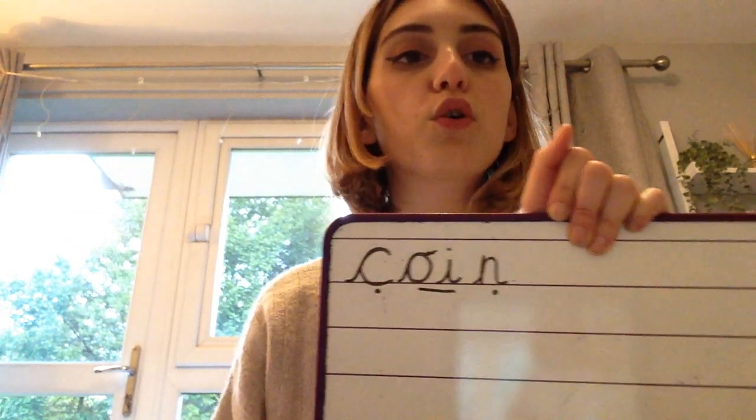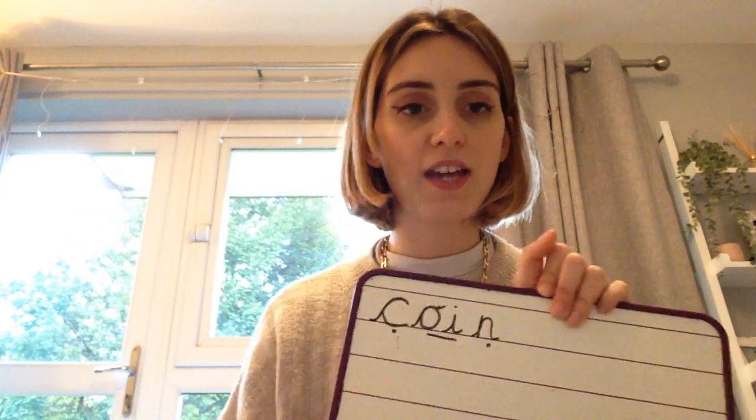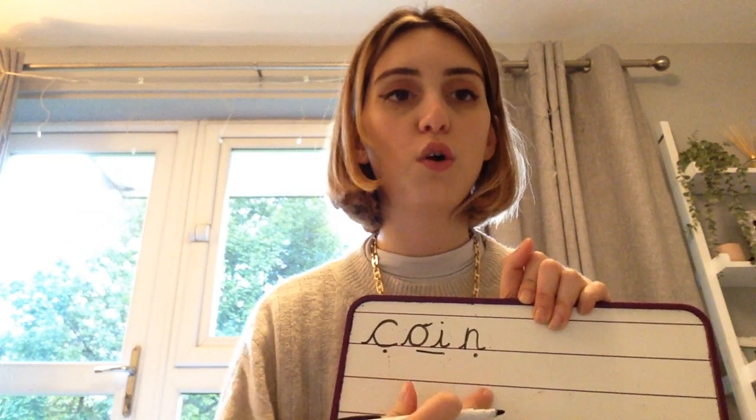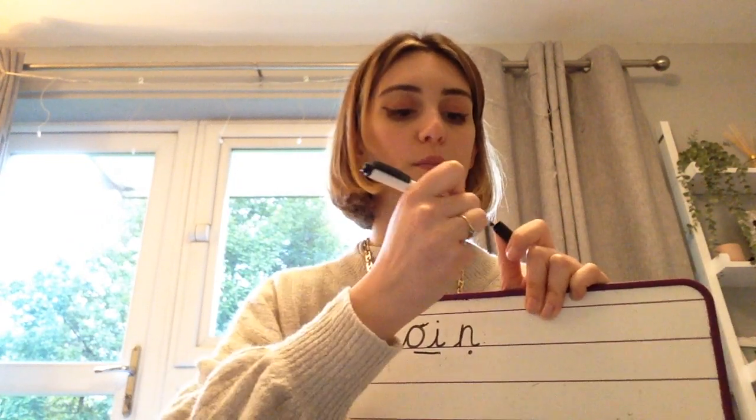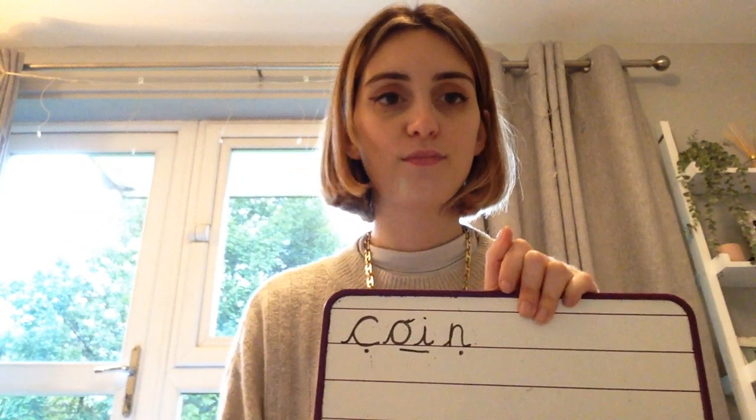It's the n sound for Nobby's net. So I've got to sweep up, go down Nobby, and over his net. Right, sound buttons. K, oi, n. Coin. I would like you to have a go at writing coin just like me.